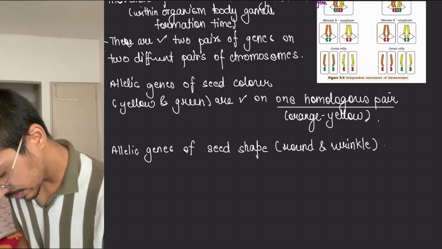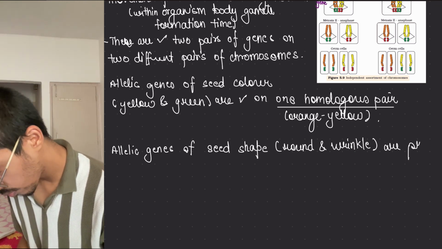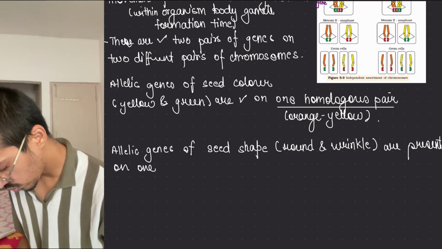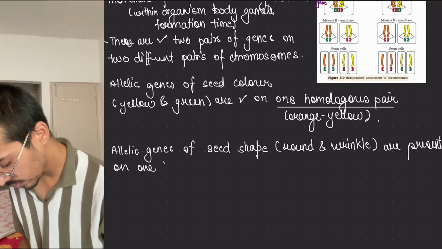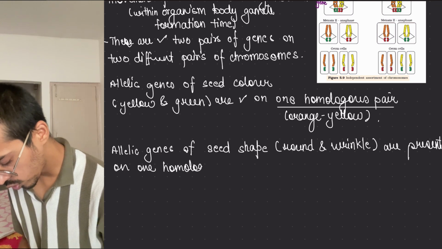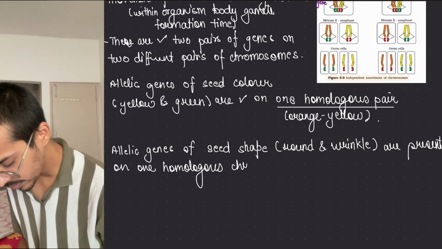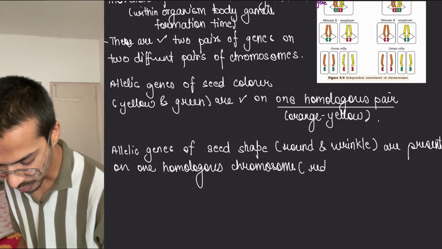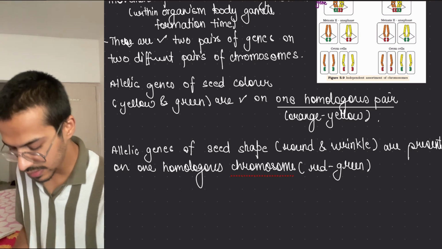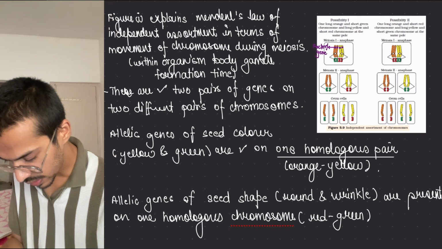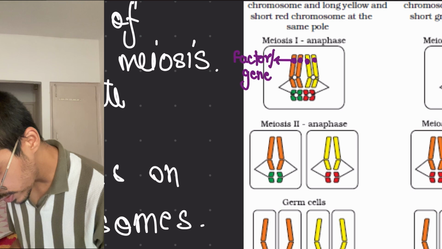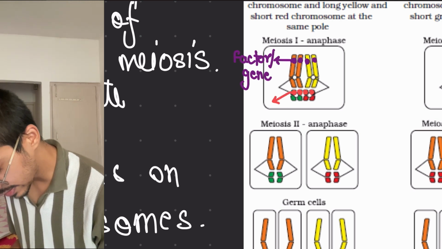are present on one homologous chromosome, and this time red and green one. So this red and green chromosome number is this one. On this I am making another factor present.